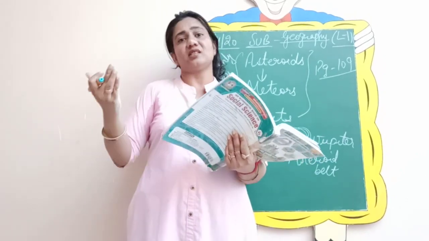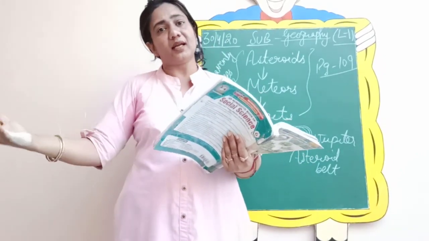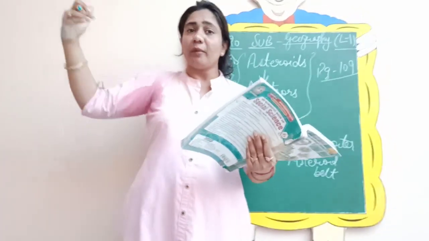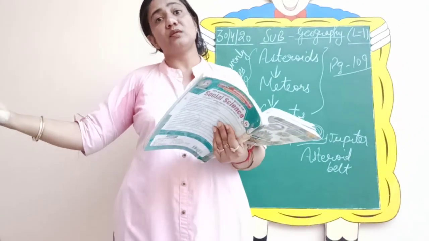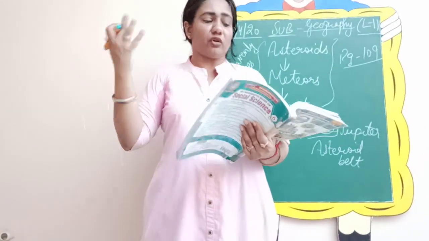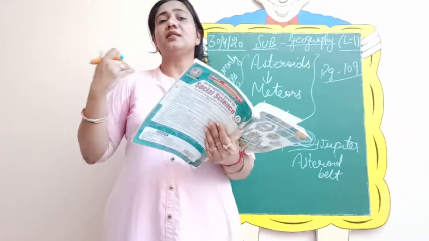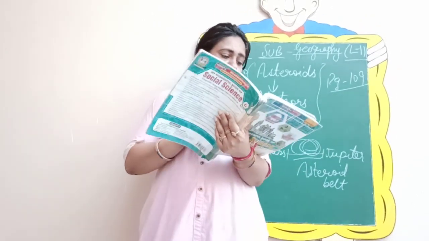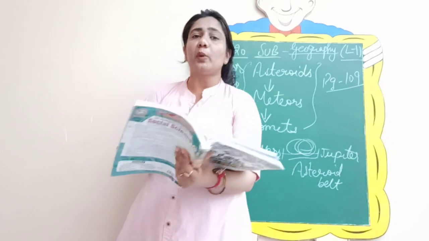We have done just now. The unburned part that is left of meteor, it reaches the earth's surface forming a crater and it is known as what? It is known as meteorite. So your option number A is the correct answer for this. It is meteorite.